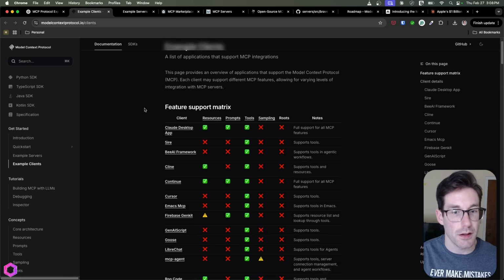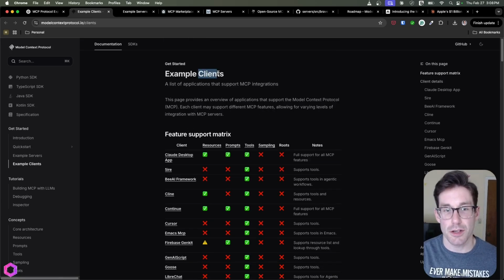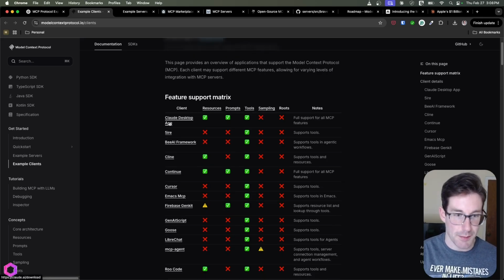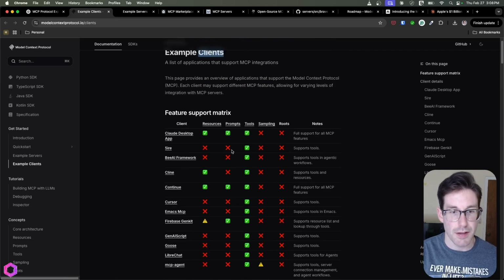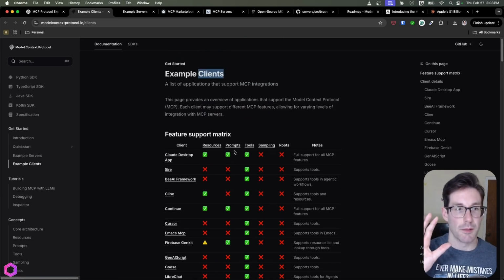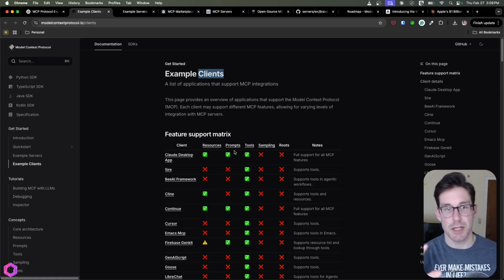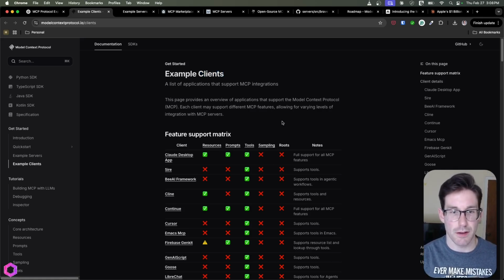So this here are just examples of clients. So these aren't servers. I just wanted to highlight this before we go to servers. We have examples of clients, so I mentioned earlier, we have Cursor, we have the Claude desktop that I mentioned, all types of clients here that are available via, I think this is the Claude documentation site, but there are more clients that are just listed here.